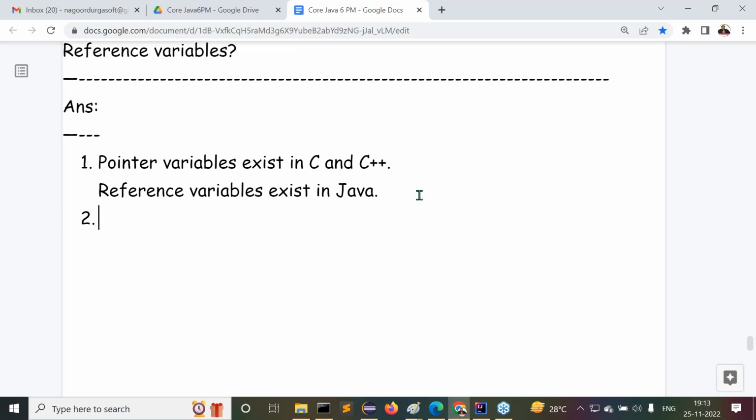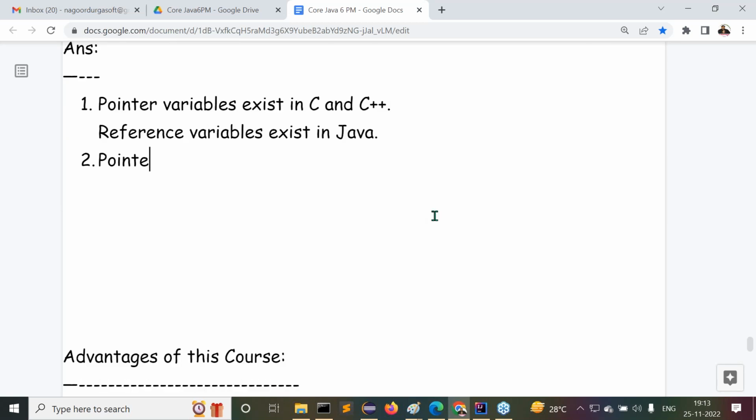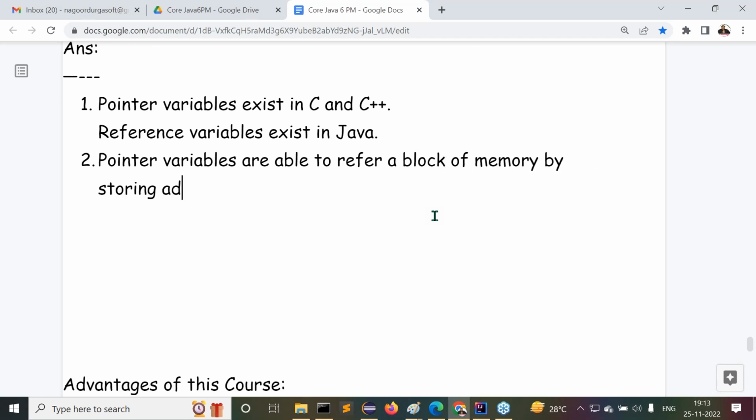Observe carefully. Now point number two, all of you observe carefully. Pointer variables are able to refer a block of memory by storing address locations. By storing what? Address locations. But what about reference variables?